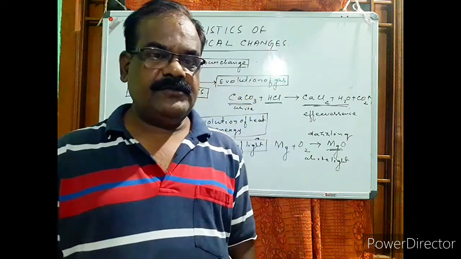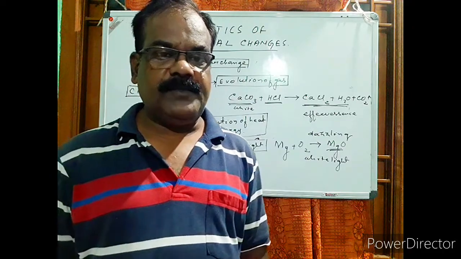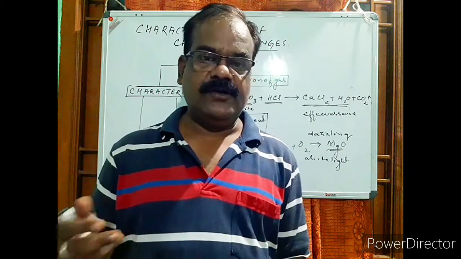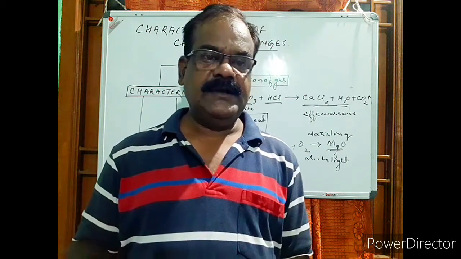In the next video you will get to know the different types of chemical reactions and how they occur, with good examples and others.